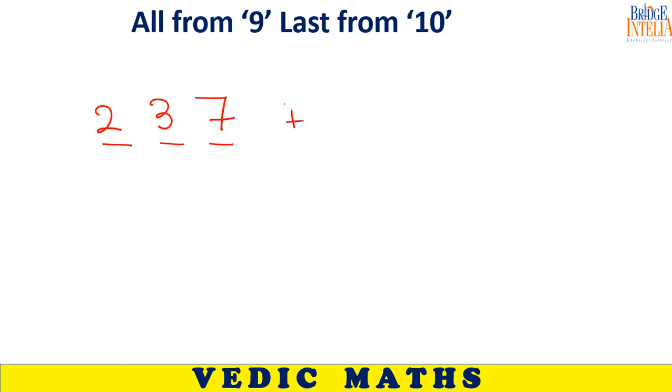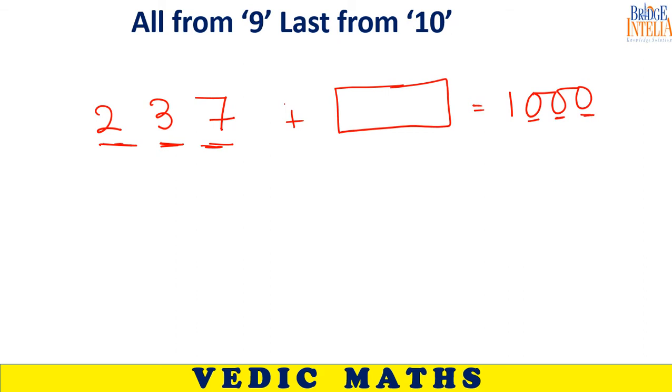So you have to ask yourself, what should you be adding to this so that this becomes equal to 1000? This time, in an attempt to find the complement, we are interested in the sum being equal to 1000, 1 followed by 3 digits. That's why here 3 zeros.